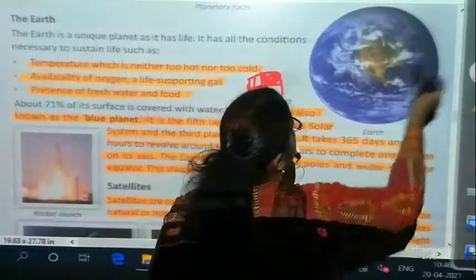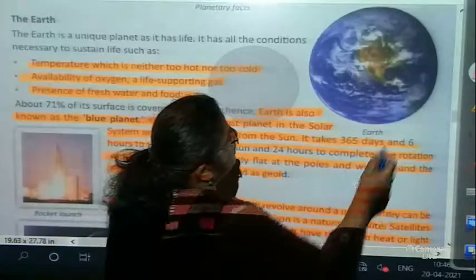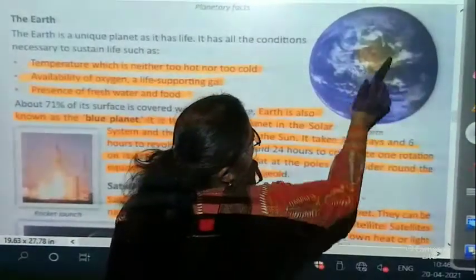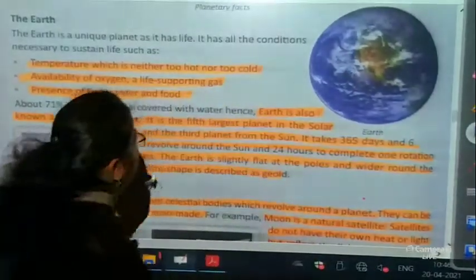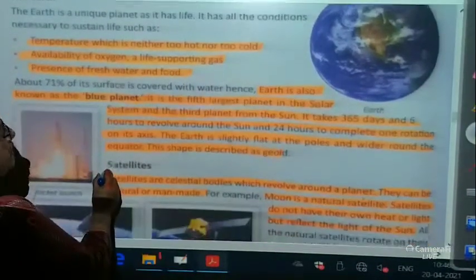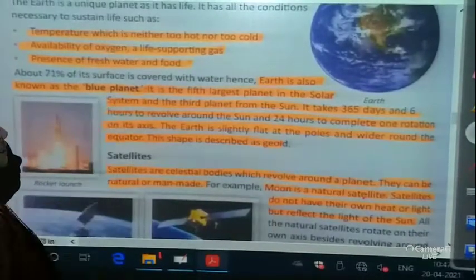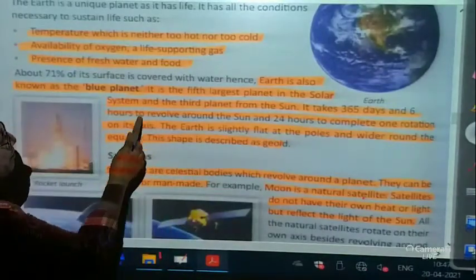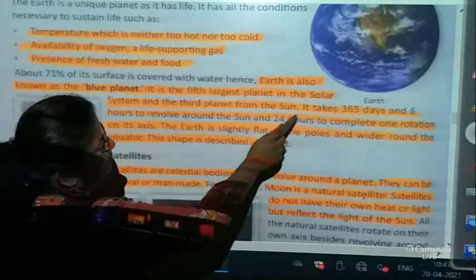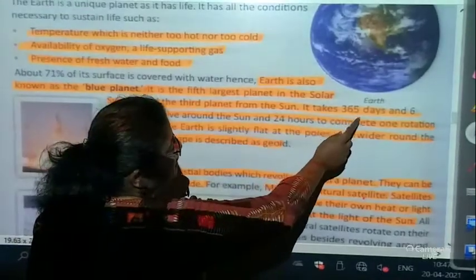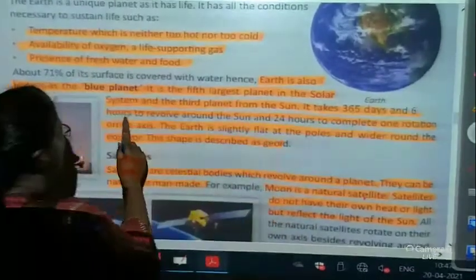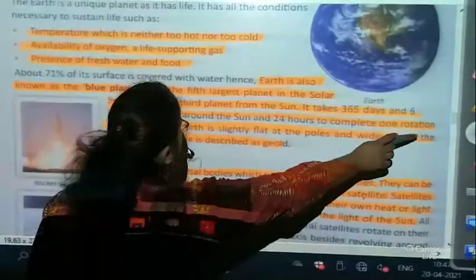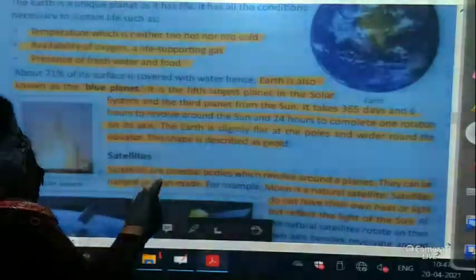So 71% is your water. See over here, it is fully water and this little portion is only land. Okay, that's why it is known as the blue planet. It is the 5th largest planet in the solar system and the 3rd planet from the sun. It takes 365 days and 6 hours to revolve around the sun and 24 hours to complete one rotation on its axis.